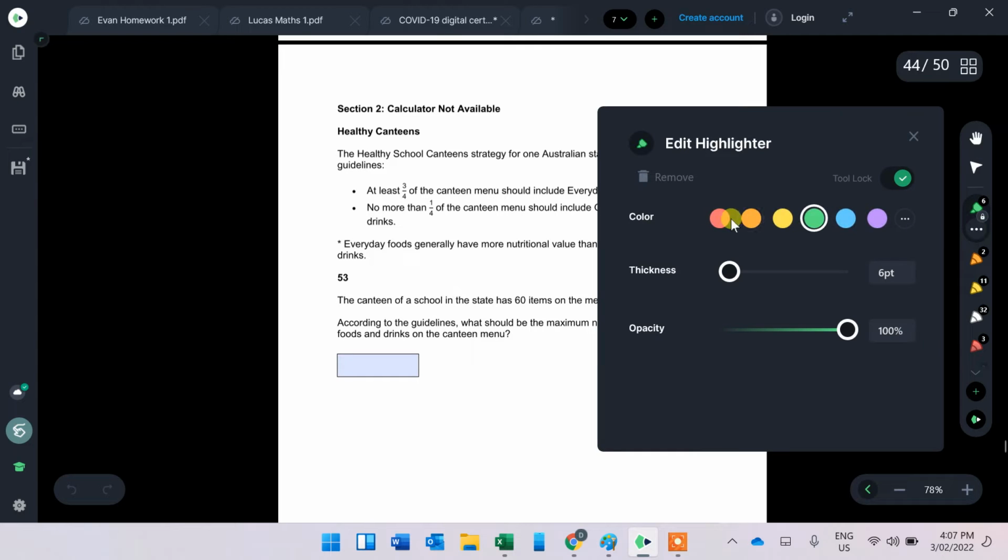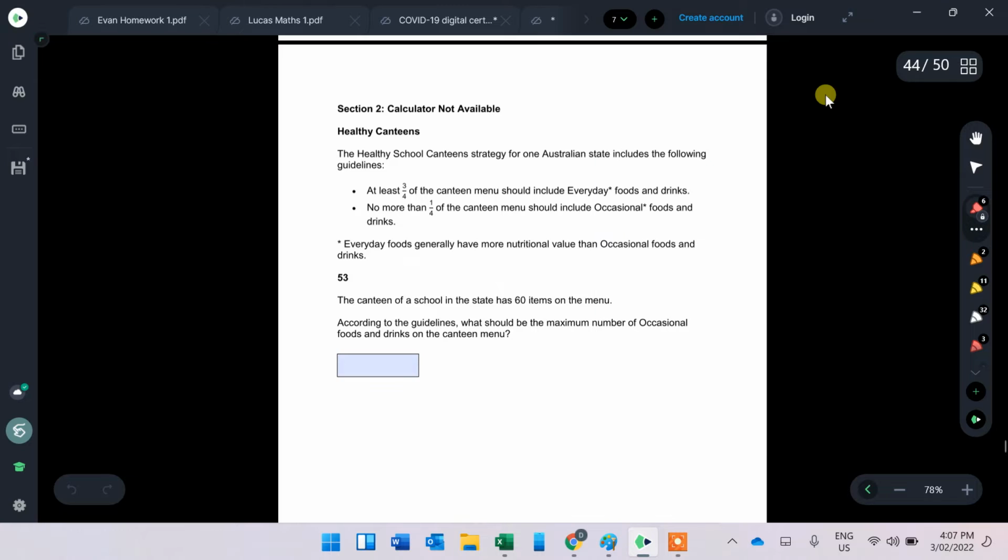Let's first pick a color. I think red is a nice color. We'll see how we go. Okay, and does the writing work?